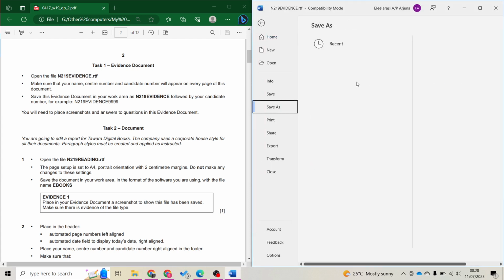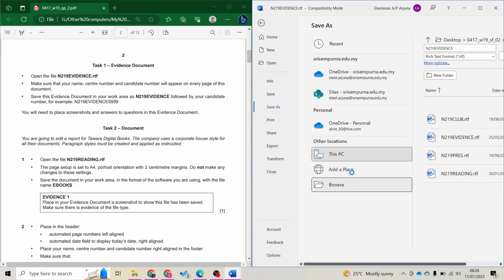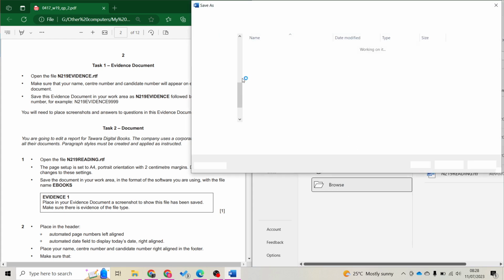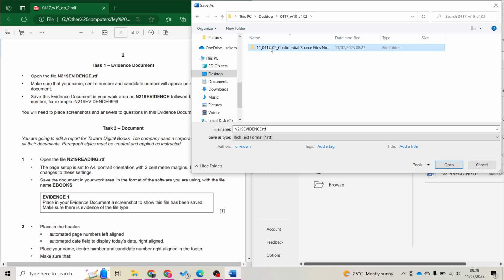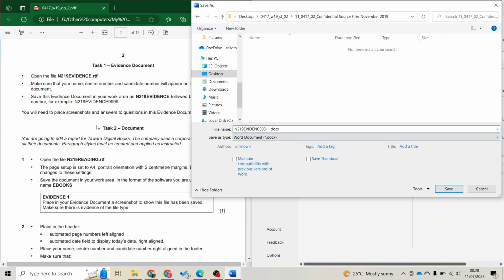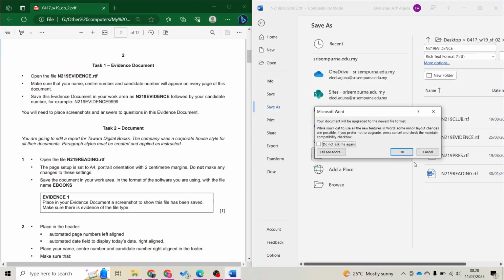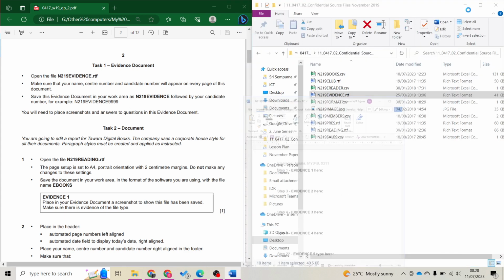Save as. Saving this in my desktop. Okay, enter one evidence followed by a candidate number, and then always change the Word document. Although they didn't ask us to change, just change, because sometimes they'll ask us to change, sometimes no. So make it into a practice of changing it to a Word document. So save this and minimize this.